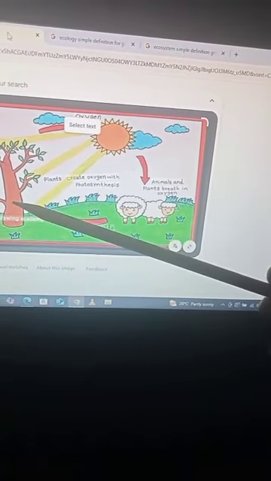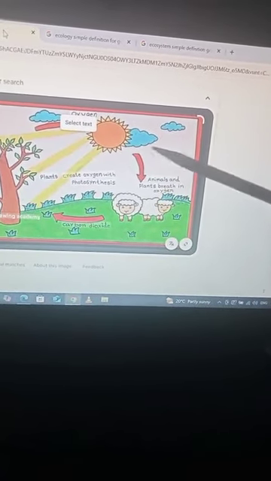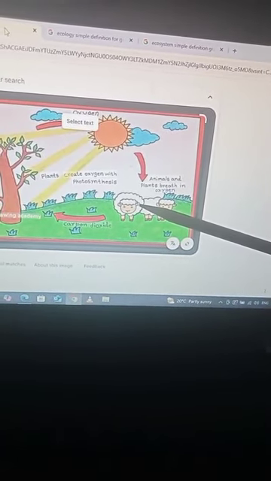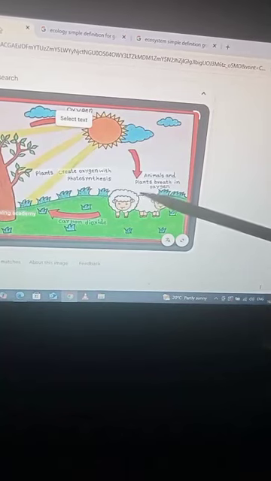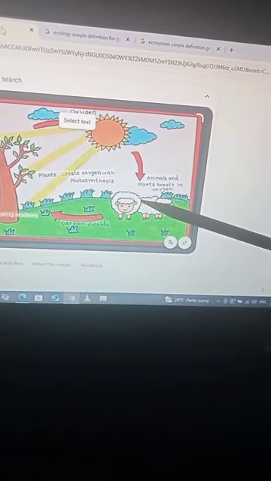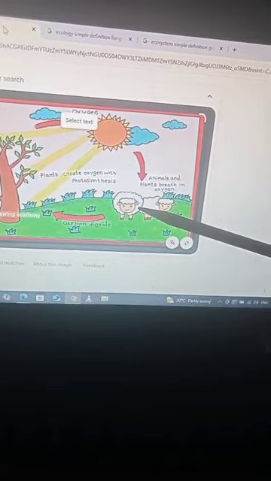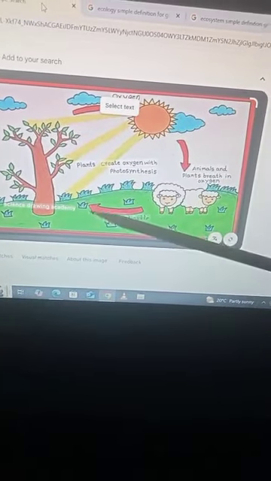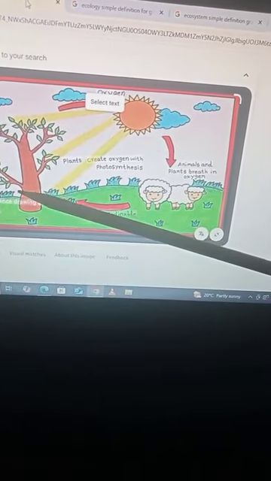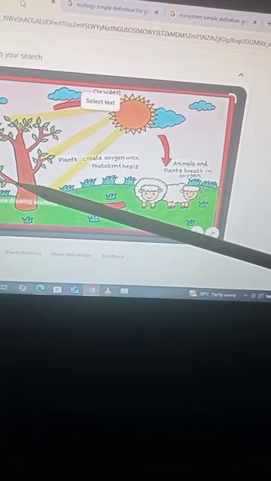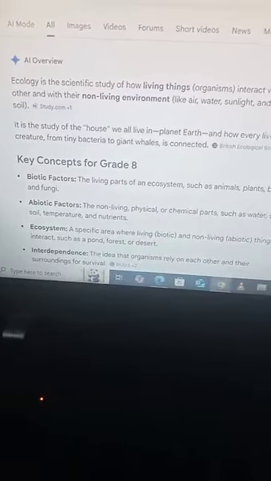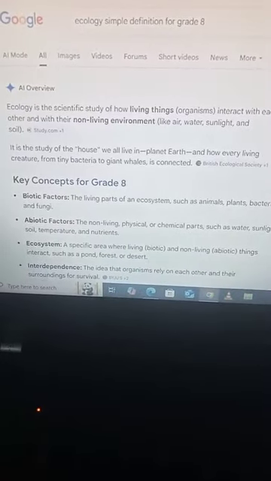Now the oxygen which the plants are creating, that same oxygen is consumed by the animals. Animals are breathing the same oxygen, and then they are breathing out carbon dioxide, and that carbon dioxide is again being used by the plants in order to produce oxygen. So students, you have understood the concept of an ecosystem.